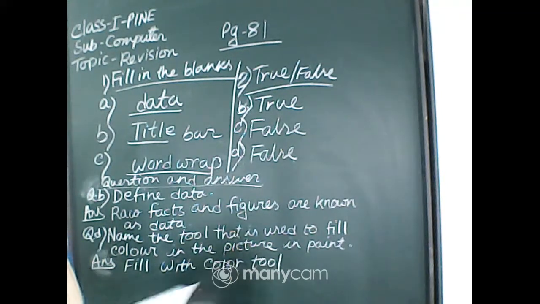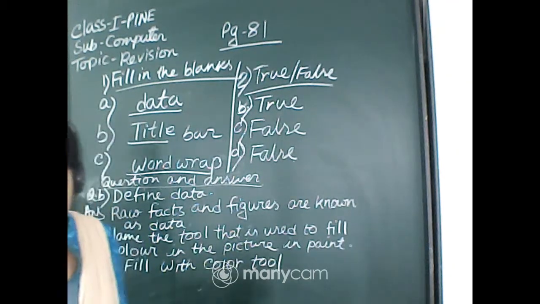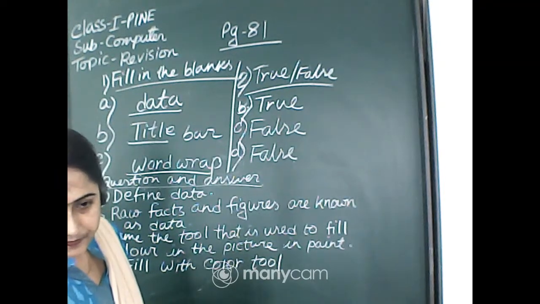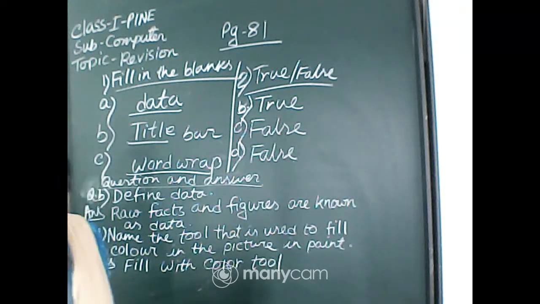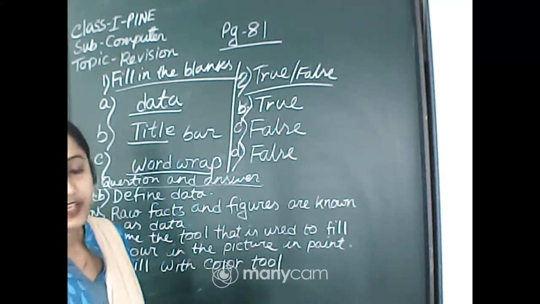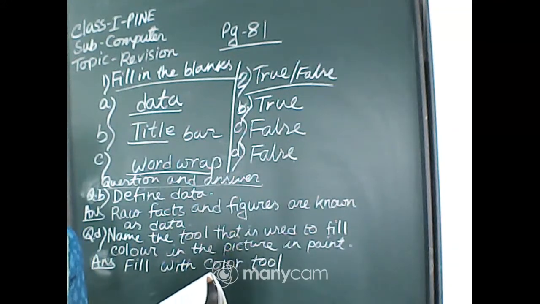Okay, done. Now I want to revise chapter number 6, then 7, then 8 if I get the time. I will ask the question and you will answer quickly. No need to write anything. Chapters 6, 7, 8, all three chapters, book exercise also completed. If you have any queries, you can ask me. I will answer. Fill in the blanks. Reply quickly, everyone.